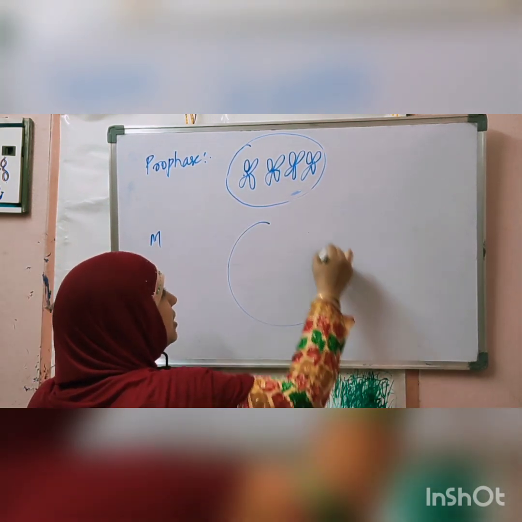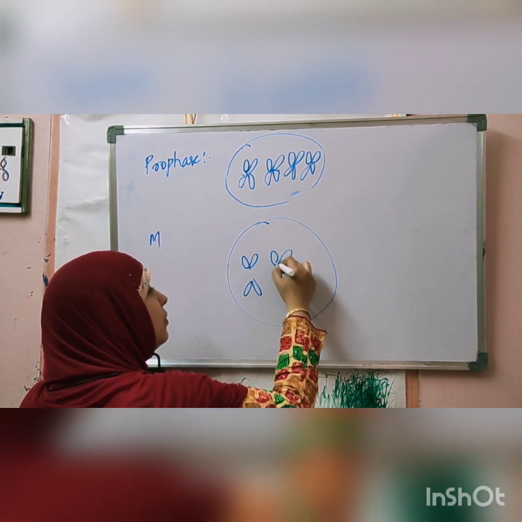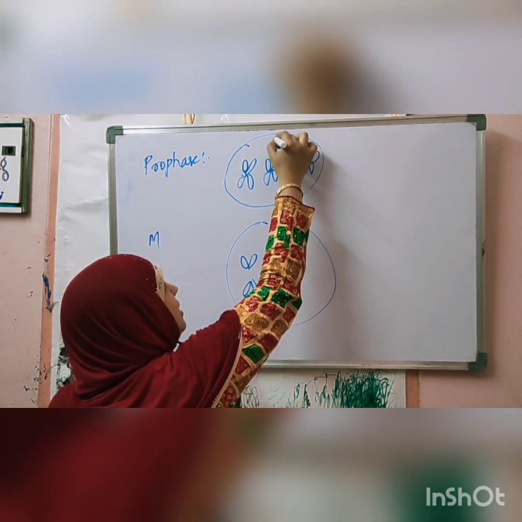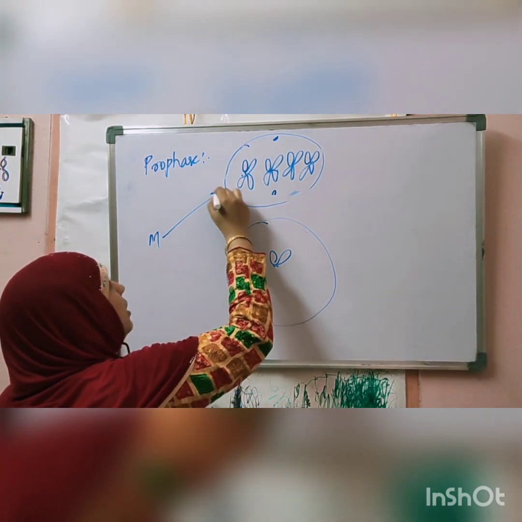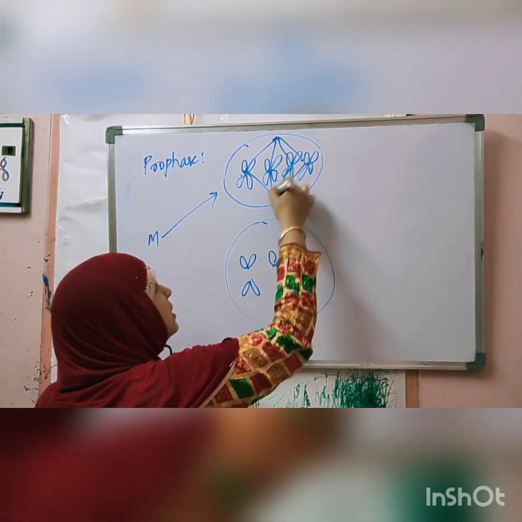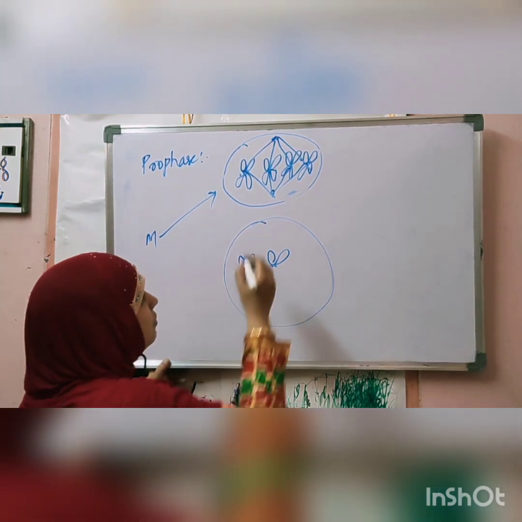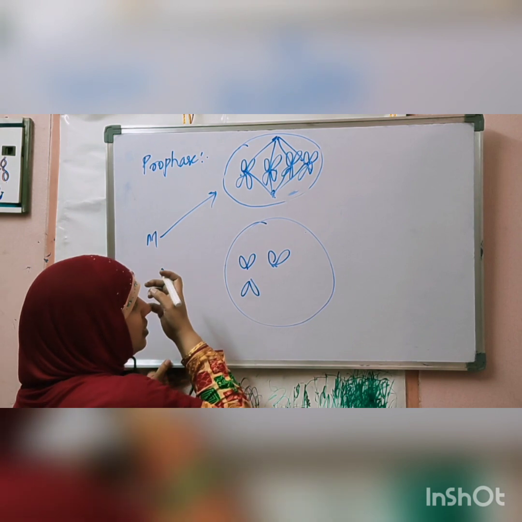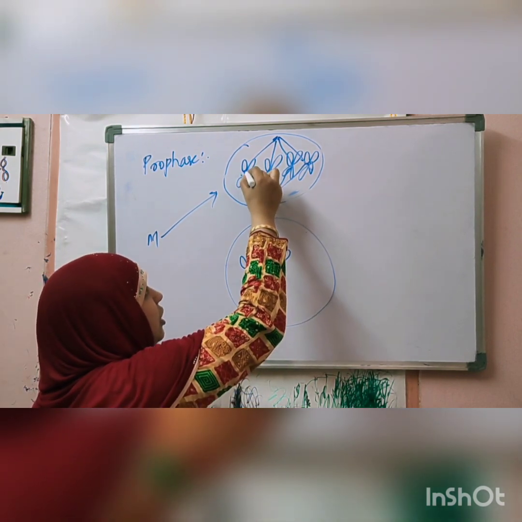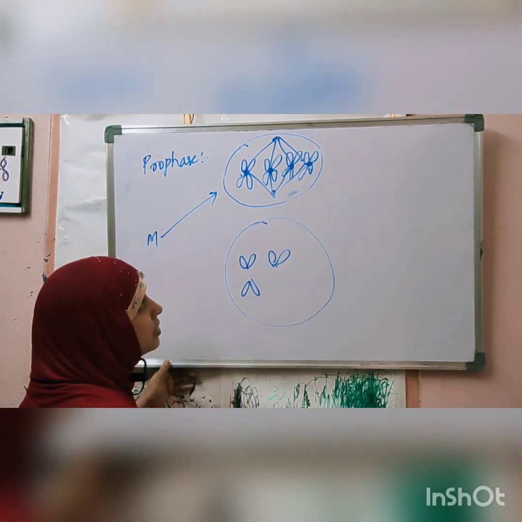In anaphase, these chromosomes which are assembled will split into two parts. Second thing that happens in mitosis is spindle fiber formation. All the spindle fibers will form. Spindle fibers are formed from centrioles. Centrioles will develop small fiber-like structures and they extend till the centromere of chromosomes. The central part of a chromosome is called the centromere.